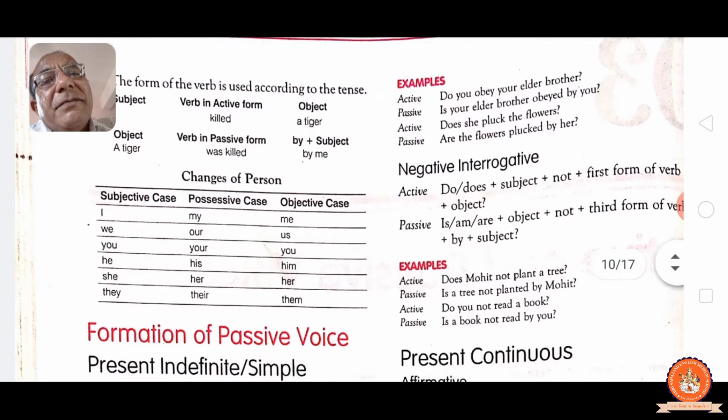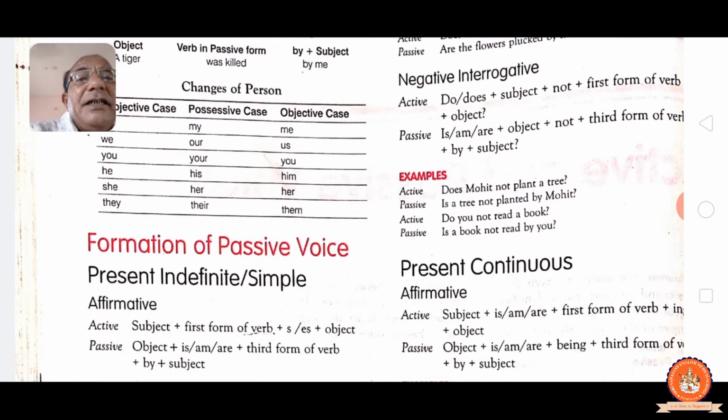Now see formation of the passive voice. Present indefinite means simple present tense. Active: subject, first form of the verb, or s or es, object. Passive, you see: object plus am, is, are according to the object, past participle, by and subject. See.